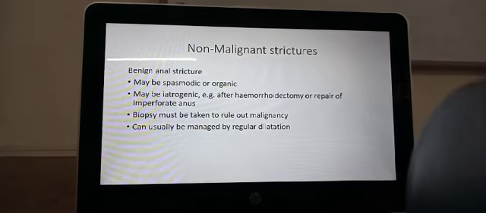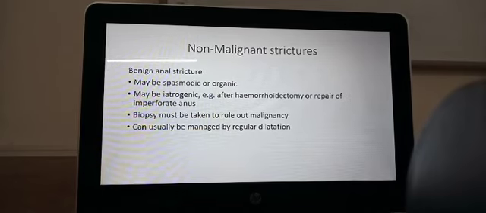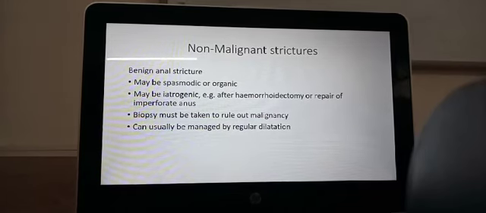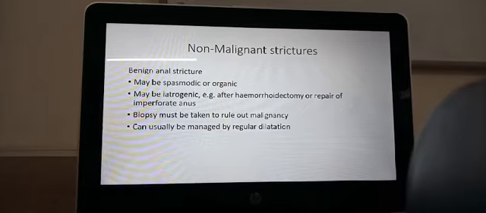Okay. You can have strictures of the anus, benign or malignant. Strictures are tightness. They become very tight and fibrous, so that they are very difficult to release. Benign ones can be spasmodic or organic. They may be iatrogenic, caused by hemorrhoidectomy or a repair of an imperforate anus. Always a biopsy must be taken, because it could be malignant.